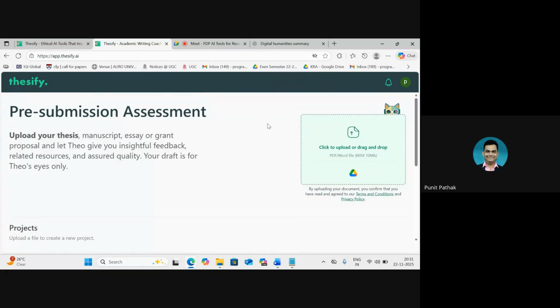In theory, this tool is designed to give us a pre-submission assessment of the entire piece of writing that we have. It gives us insights according to each of the sections inside an output, and it also gives us suggestions for improvement as well. So let's try it out.